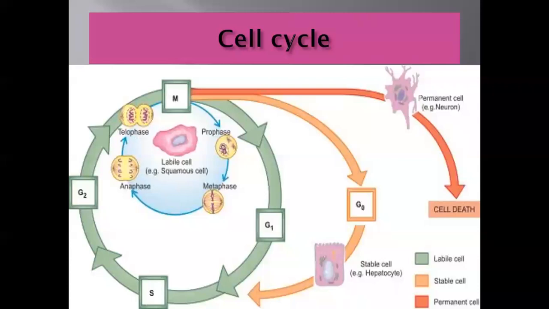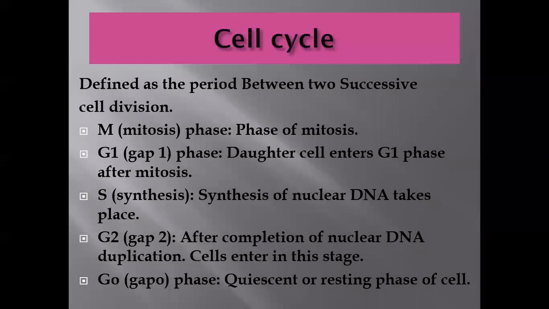So on the basis of these, there are three types of cells: labile, stable, and permanent. Now here you can see the cell cycle. What is the cell cycle? It is defined as the period between two successive cell divisions. M, as I have shown, is the mitosis phase, in which mitosis takes place and the cell is divided into 2, 4, etc.